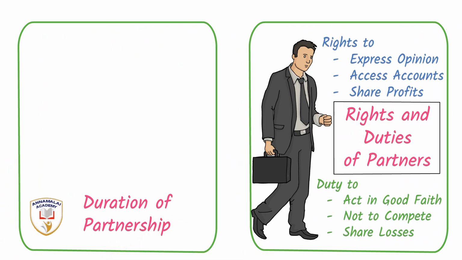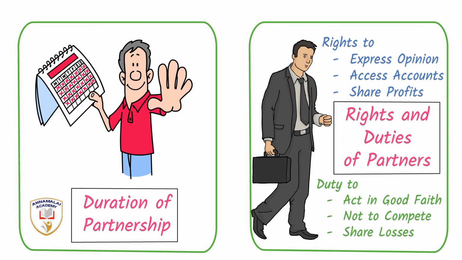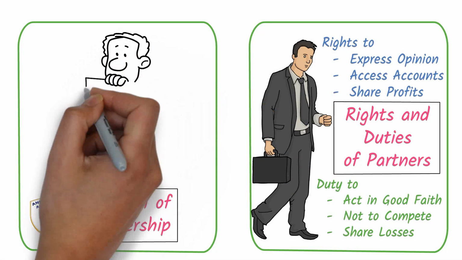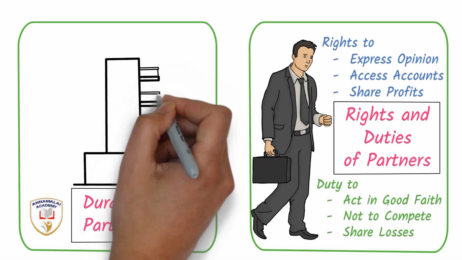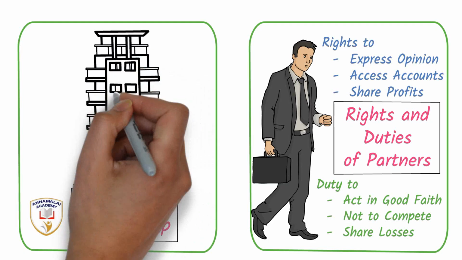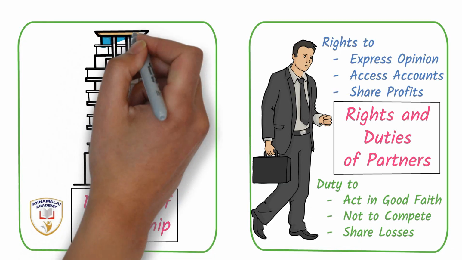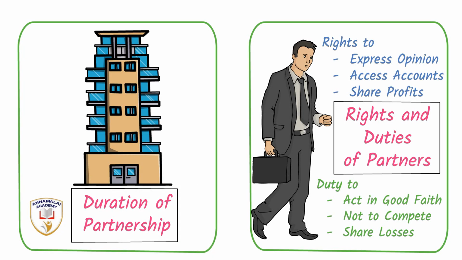Duration of the partnership. The partnership firm may be limited by time, quantity of sales, or completion of a contract. Say, for example, two or three partners enter into a partnership and decide to construct a multi-storey building, and its duration may be 3 years. That partnership agreement comes to an end when that particular project is complete. This is the duration of a partnership that is detailed in the partnership deed.